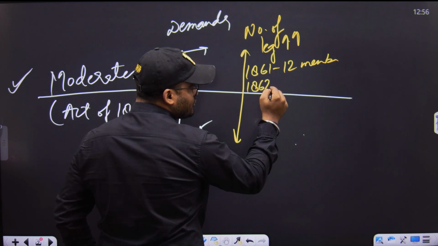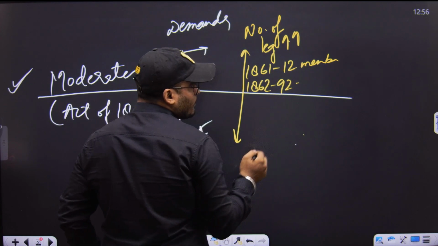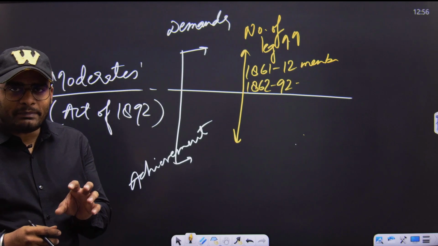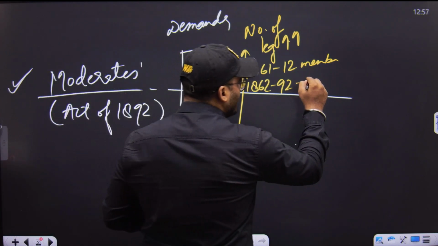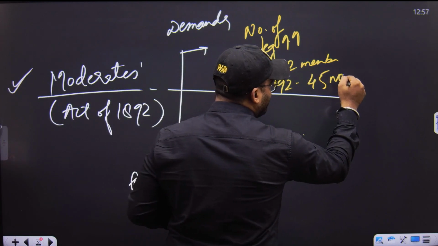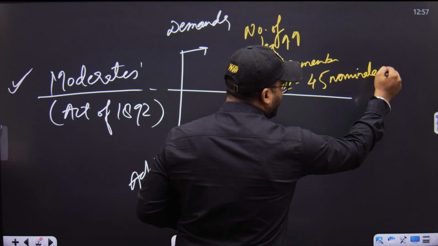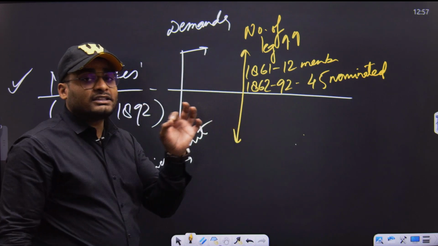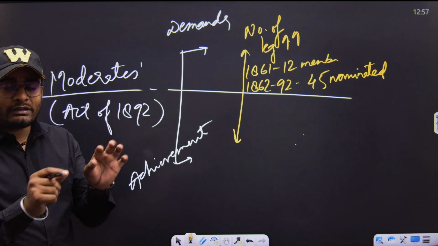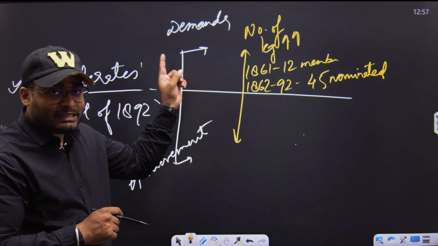From 1862 to 1892 there were approximately 45 people only. Only 45 nominated people in 30 odd years. So it was the need of the hour to increase the number of legislature.